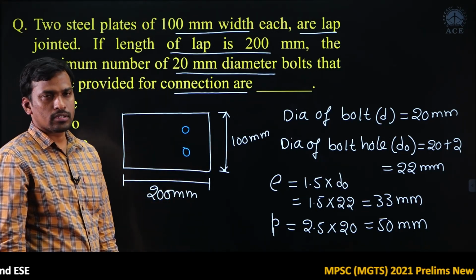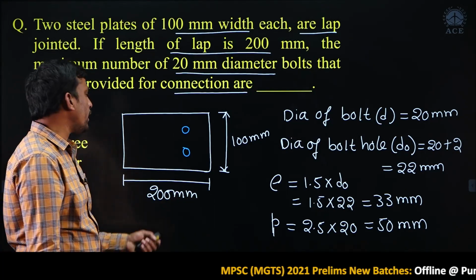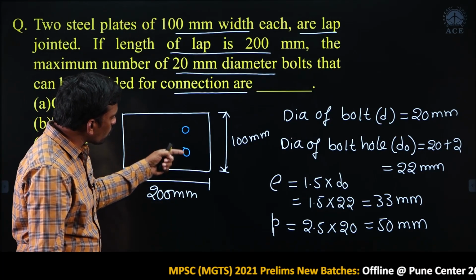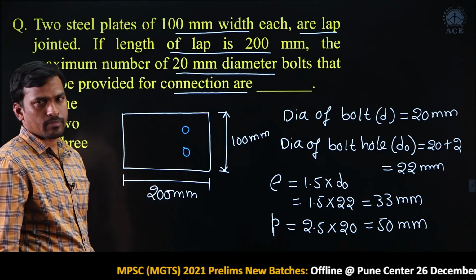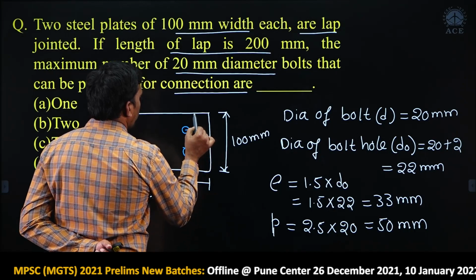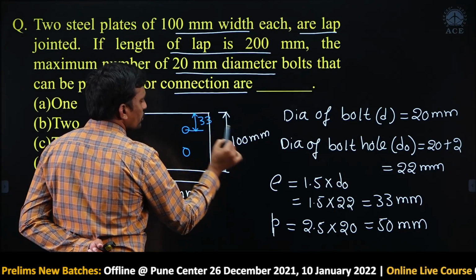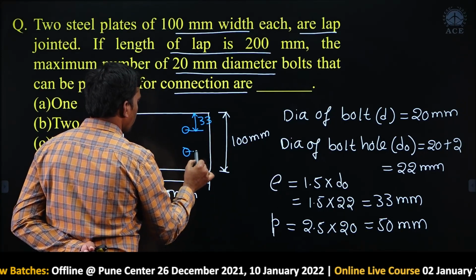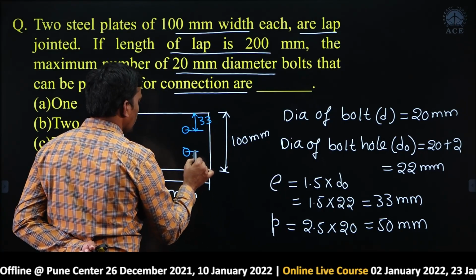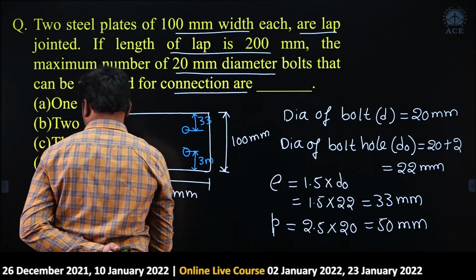I do not know, is it 2, less than 2 or more than 2? Just I am assuming initially, I am trying to accommodate 2 number of bolts here. Okay, check it. Now, this is 33 mm we got, right? Okay, and from center to edge we got 33 mm.